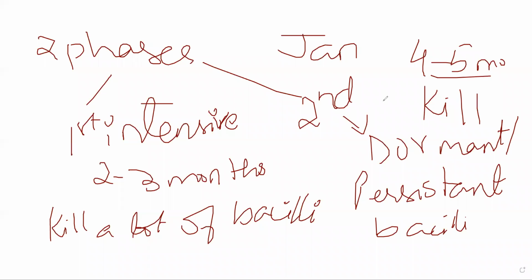Okay, so if you start in Jan, till March generally will be the first intensive phase, then March, April, May, June, July, let's suppose July to August you will go into the second phase. Okay, drugs will change slightly, the number of drugs will also decrease, and you are trying to kill as many bacteria that are persisting inside and living dormantly inside the person's body. Okay? That is how the treatment of TB goes.